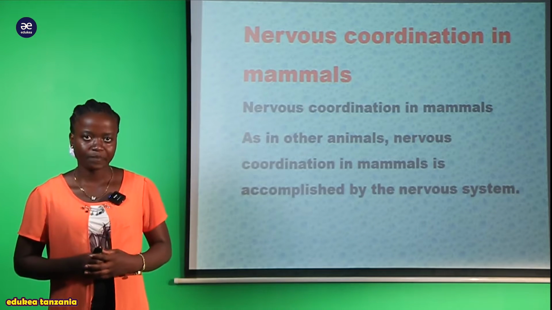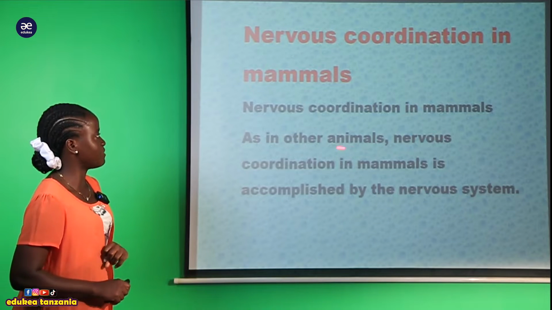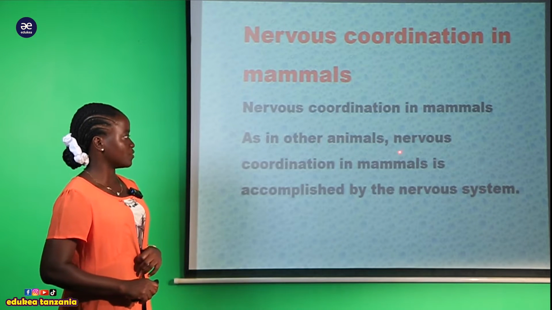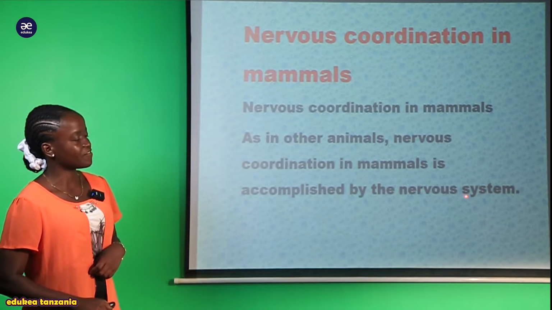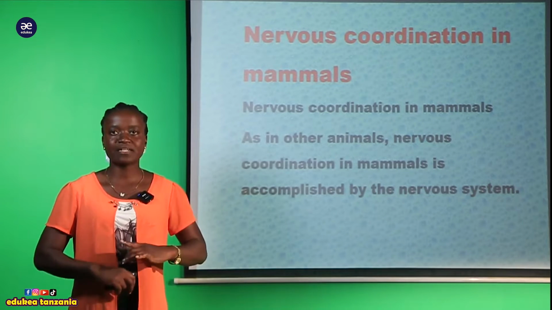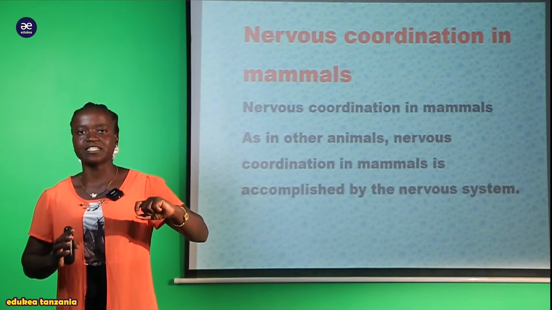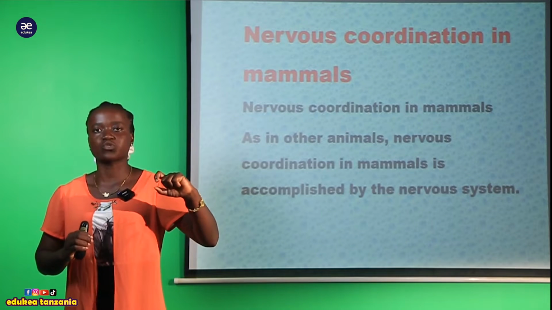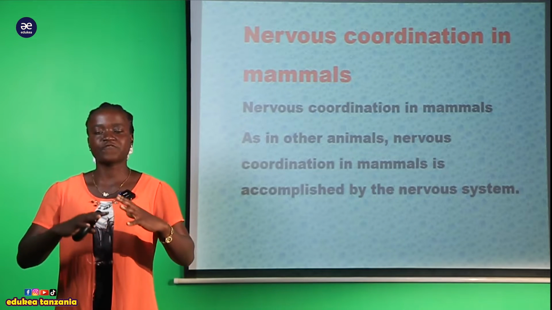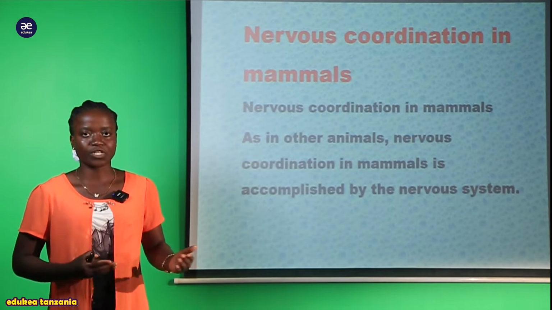So here, my students, let's look at what nervous coordination is and what content is found within it. Nervous coordination in mammals, as in other animals, is accomplished by the nervous system. Tukisema nervous coordination, the word coordination means connecting between two things so that different kinds of things can be achieved. That is coordination.